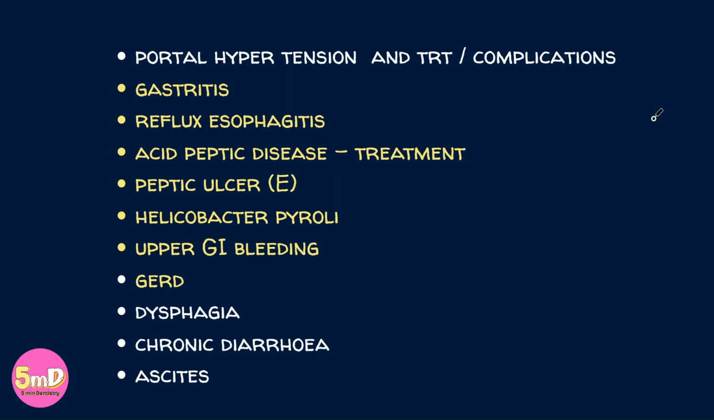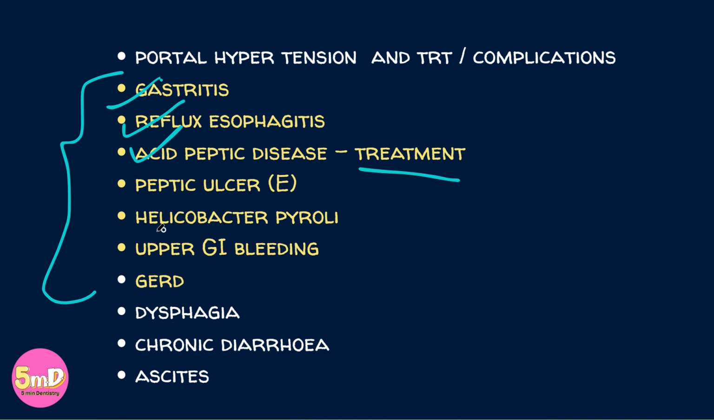Gastrointestinal system, another major topic, in which, as you could see, no major essays have been asked, but many short notes have been asked. All these topics overlap. Gastritis, reflux esophagitis, acid peptic disease, its treatment, peptic ulcer, Helicobacter pylori, one of the major causatives of all the gastric diseases, upper GI bleeding, a consequence of gastritis and severe acid disease, GERD, gastroesophageal reflux disease, dysphagia.